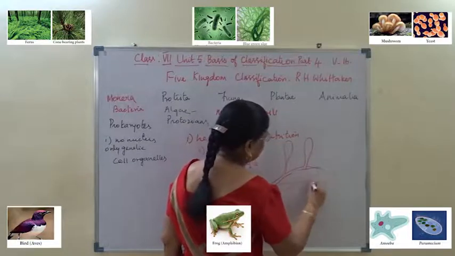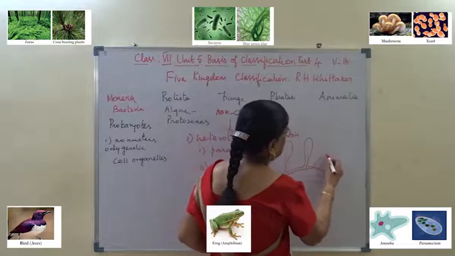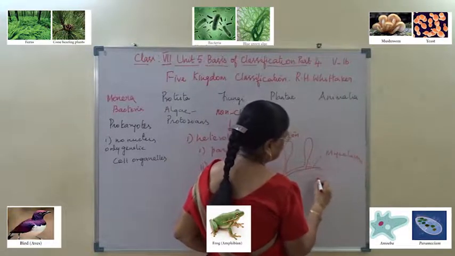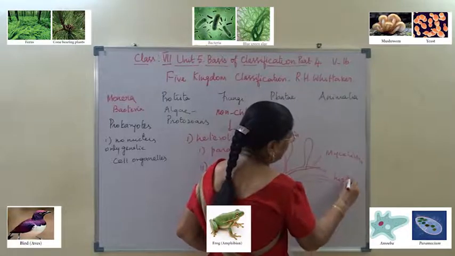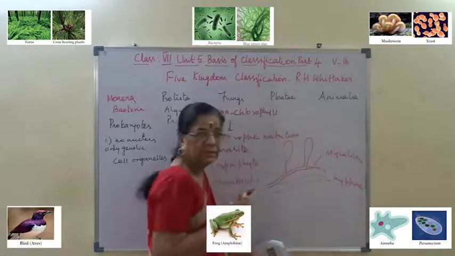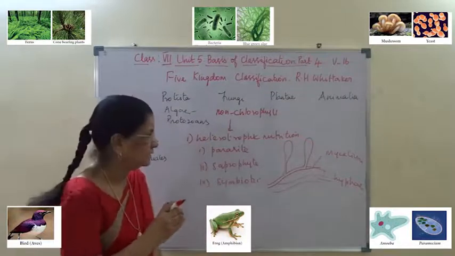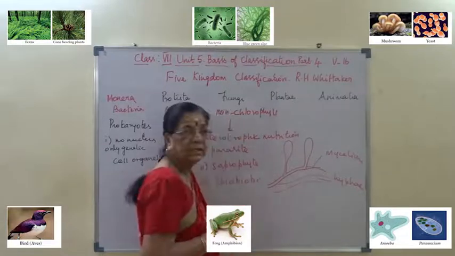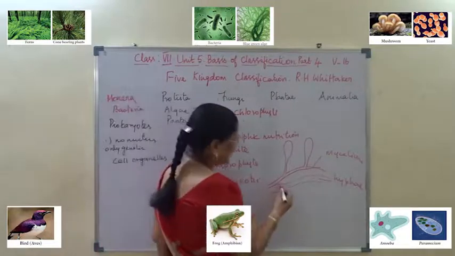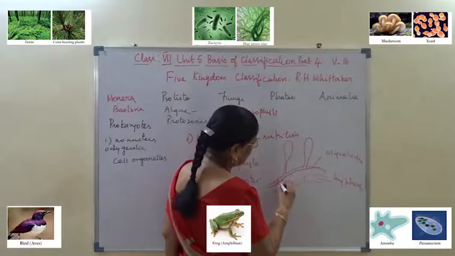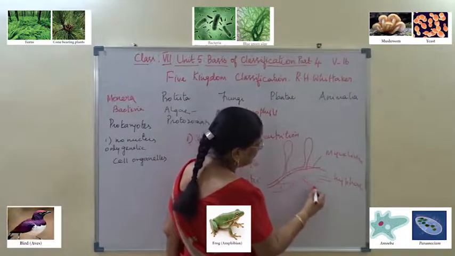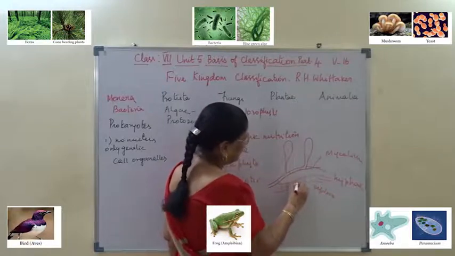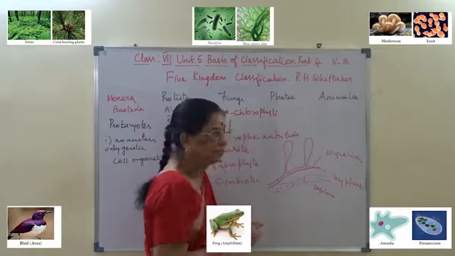The plant body is called mycelium and it is formed of hyphae. Each filament structure is called hypha, and these hyphae have cross walls. The cross wall is called septum, and it has cytoplasm and nucleus.